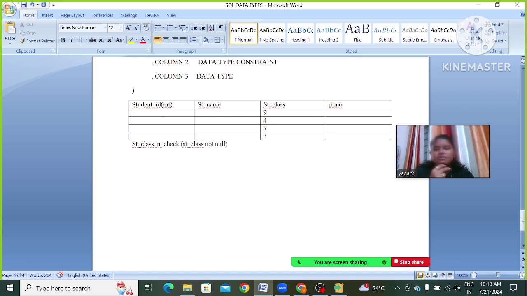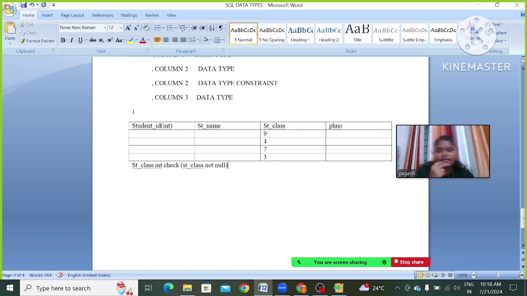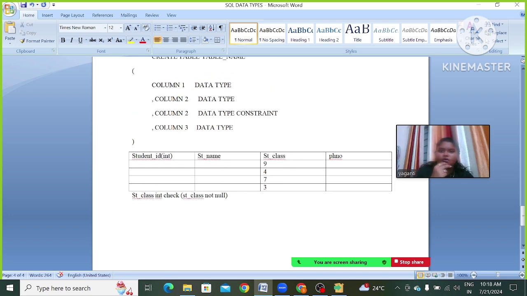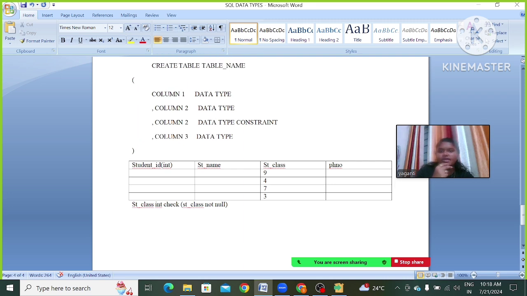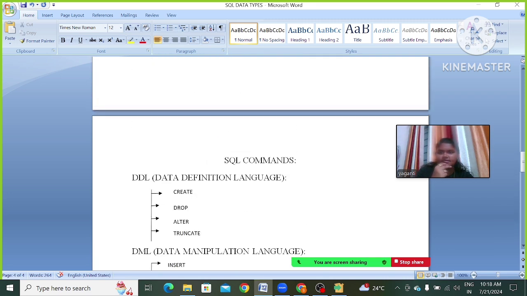If we insert a null value to this student class column, here also we will get some message like you are violating the not null constraint condition. We are going to get some warning. We are not able to insert that null value to this student class. Okay.